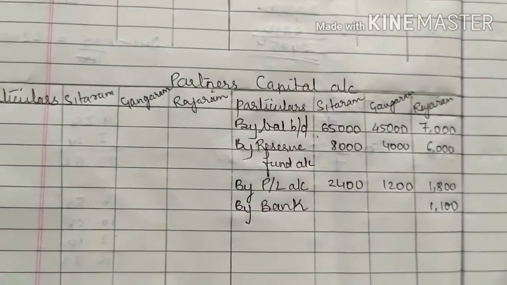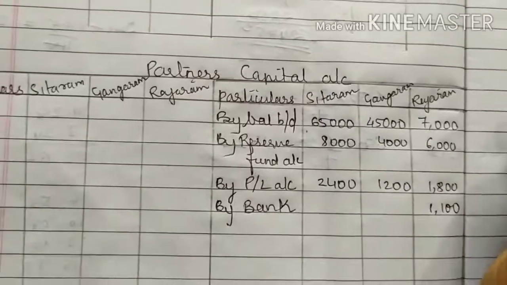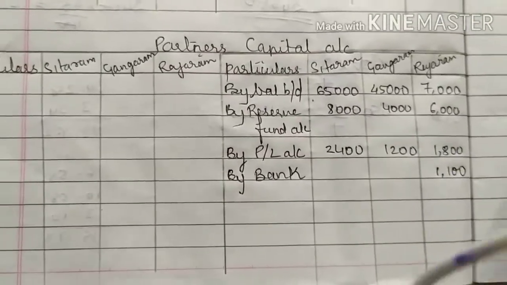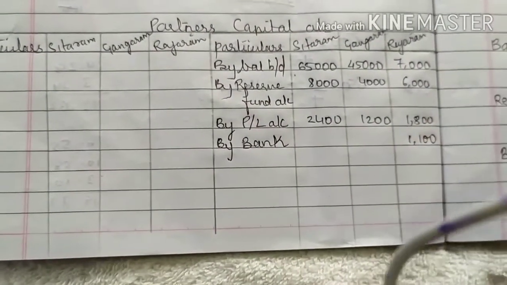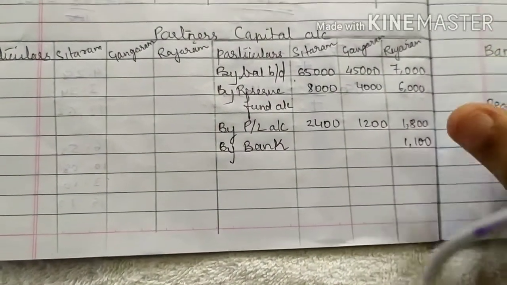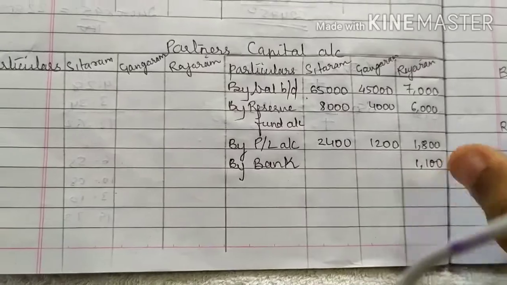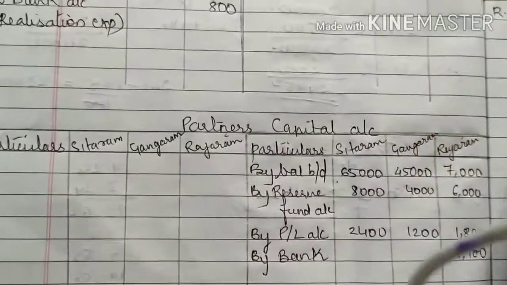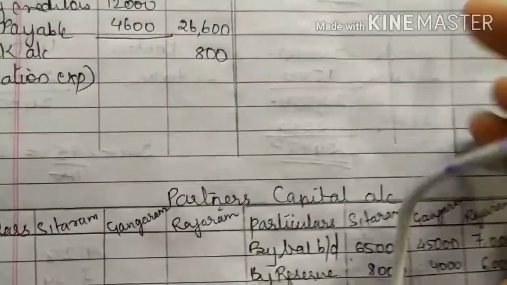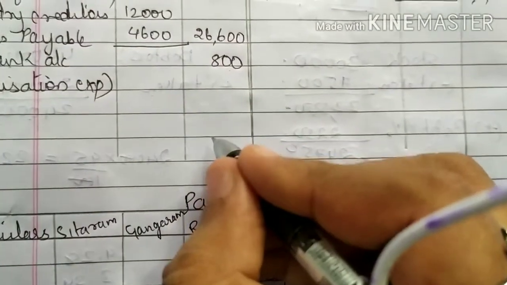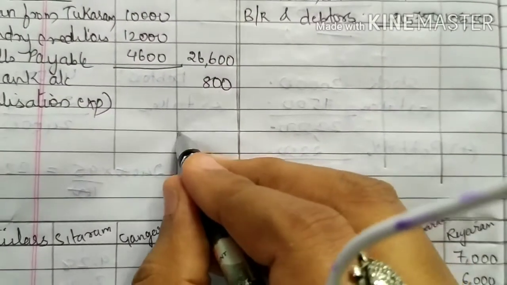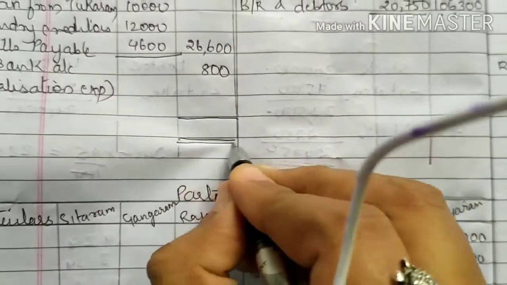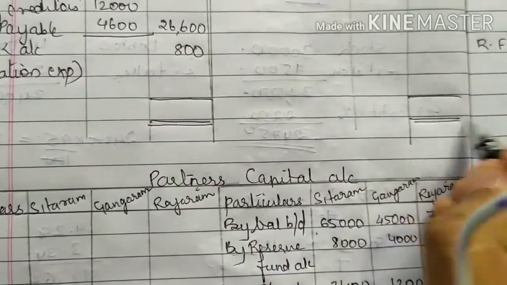So now all our postings are over, adjustments we have done. Now we have to close the account. Now when a partner is becoming insolvent, we have to do some kind of adjustment also, but this adjustment you will be able to do only when you close the realization account. So now first step, you have to close the realization account. So total the debit side, total the credit side.